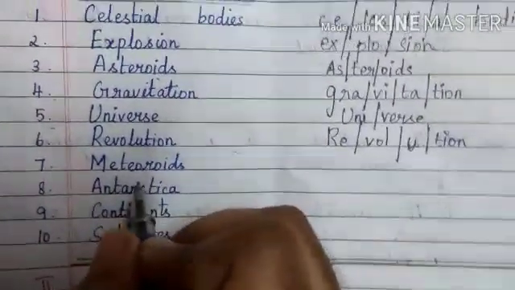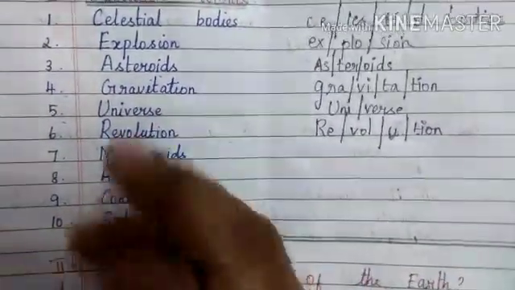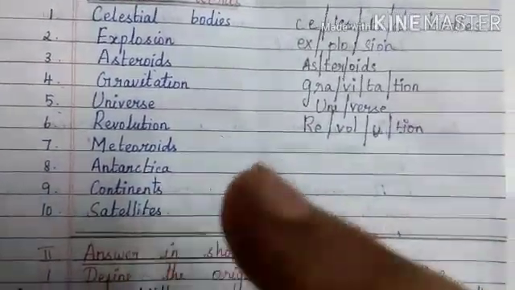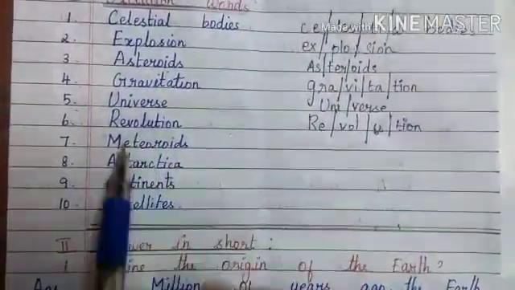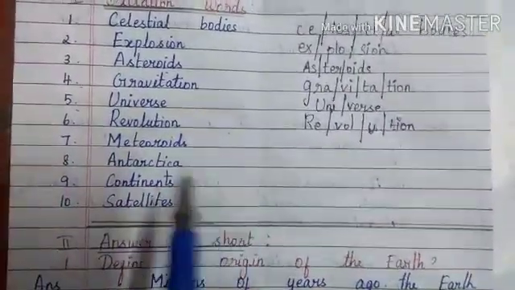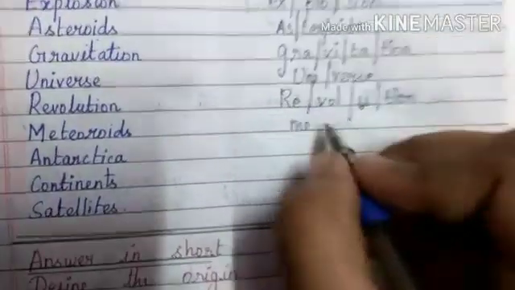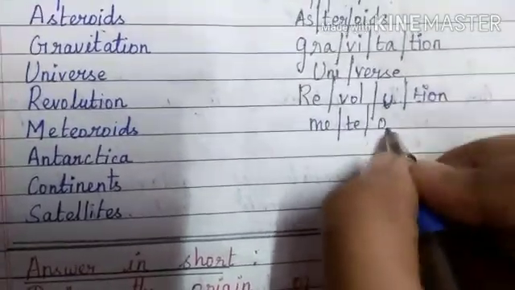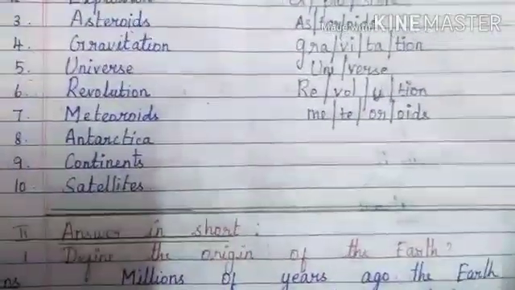7th word, meteoroids. Meteoroids are the small rocky substances in the outer space. The phenomenon of these meteoroids is called meteors. And the meteors are the shooting stars. So meteoroids, now we are going to write the meteoroids. Oids, O-I-D-S, meteoroids.